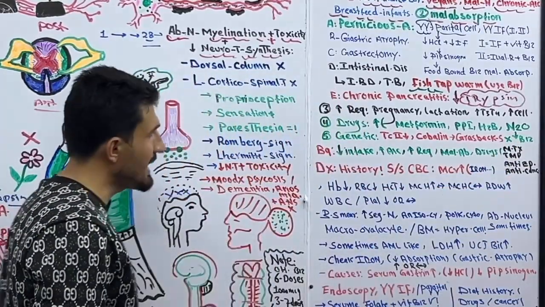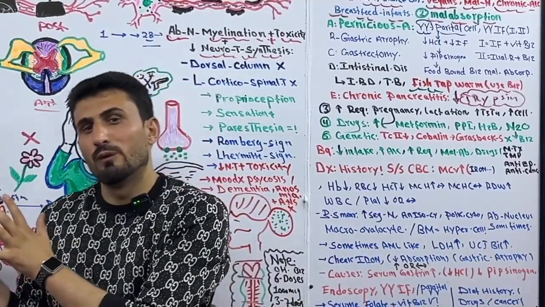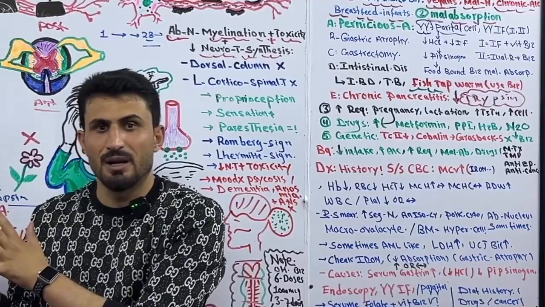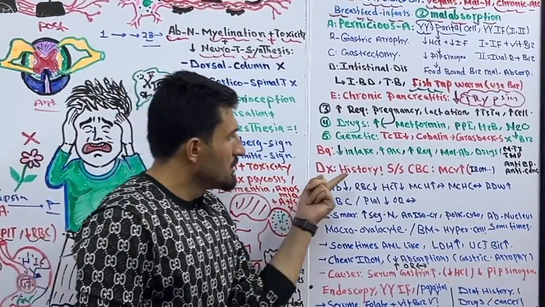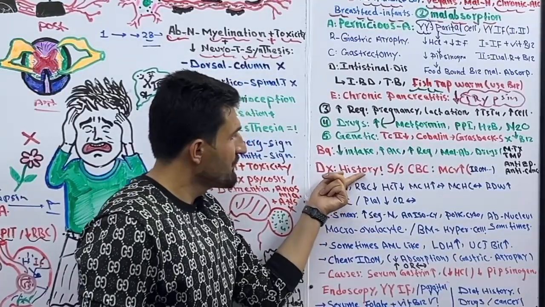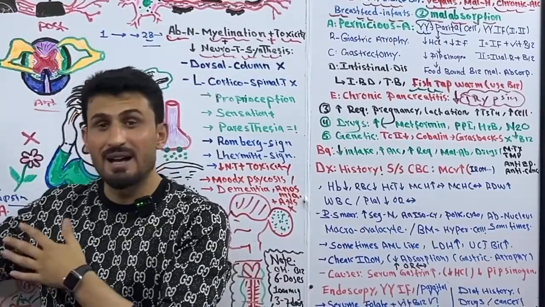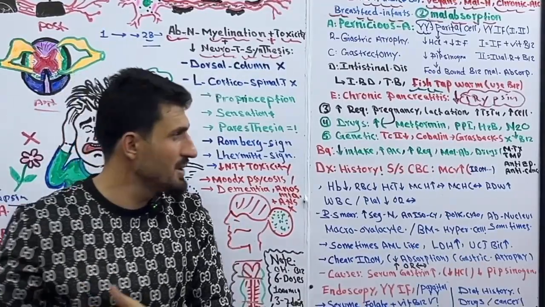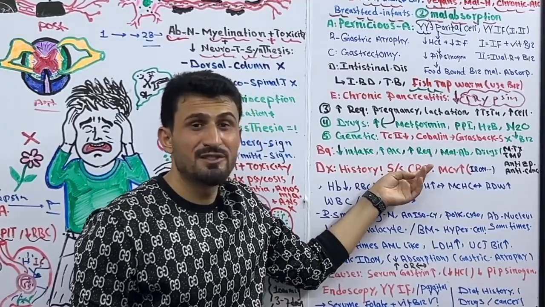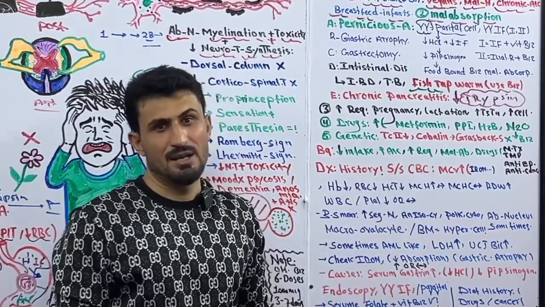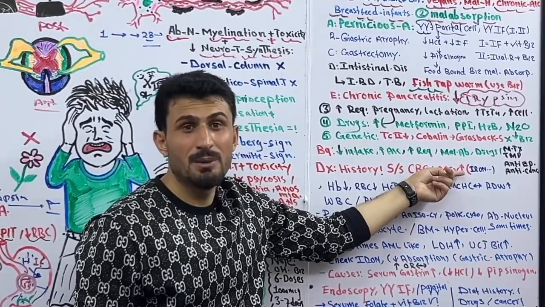Now, how can we diagnose vitamin B9 or vitamin B12 deficiency anemia and its other complications? For the best diagnosis, first of all, we take the history. The patient will tell you the signs and symptoms that we discussed, and you will find some signs and symptoms in the patient. Then you will order a CBC, and in the CBC you will find, most of the time, high MCV, mean corpuscular volume.